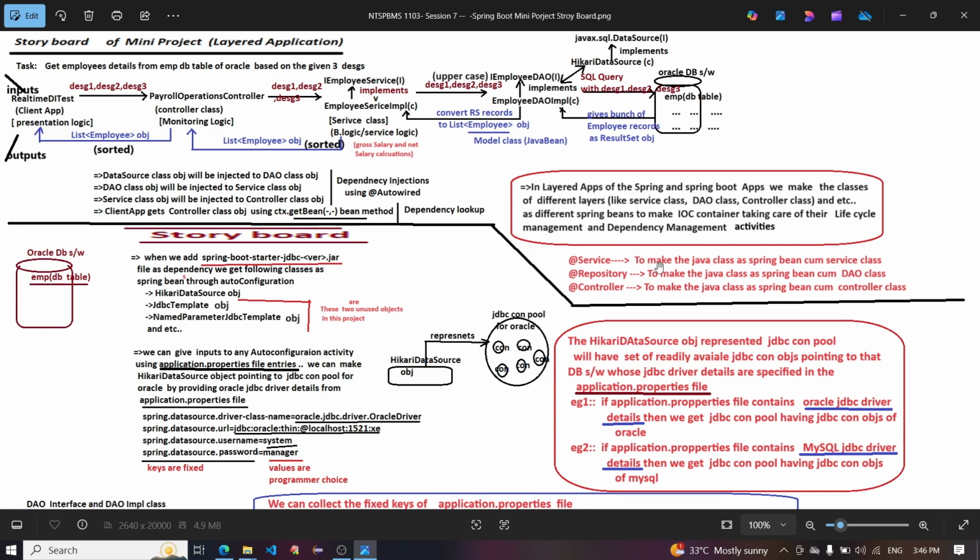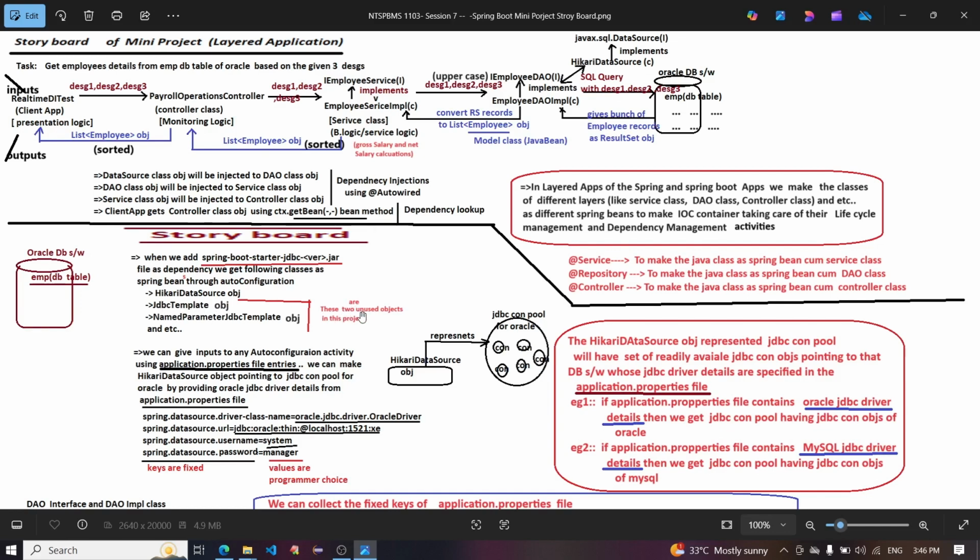We use @Service to make the Java class a Spring Bean, which comes as the service class, @Repository to make the Java class a Spring Bean, which comes as the DAO class, and @Controller to make the Java class a Spring Bean, which comes as the controller class. So, storyboard data: Oracle database software EMP database table. When we add the spring-boot-starter-jdbc jar file as a dependency, we get the following classes as Spring Beans through auto configuration: Hikari data source object.